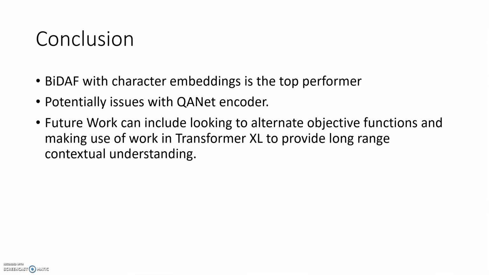So in conclusion, we saw that BiDAF with character embeddings was actually the top performer, and this could potentially be because of issues with the QANet encoder, and not necessarily that QANet's architecture is not suited for this task. Future work can look into different objective functions. With the objective function that we use, if you do really well on predicting the start index but don't predict the end index, your loss can still go down, but your F1 and EM scores aren't going to go up. Another change that could be made is looking into the Transformer-XL innovations to provide more long-range contextual understanding to these encoders, to hopefully do well on longer contexts.